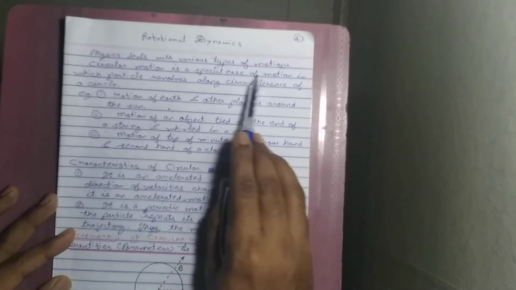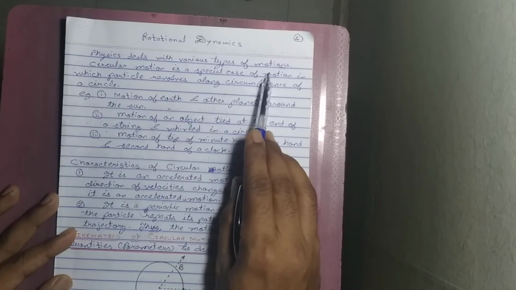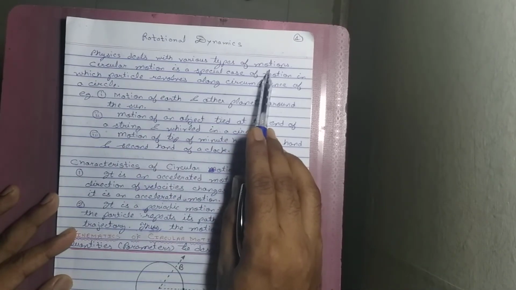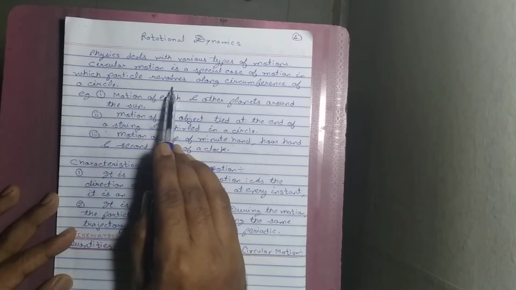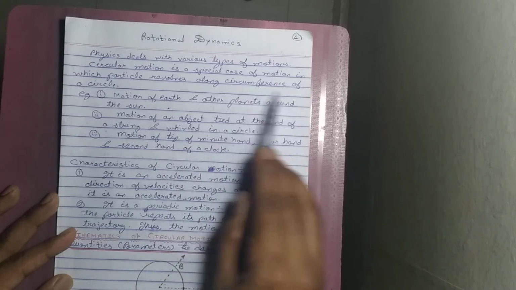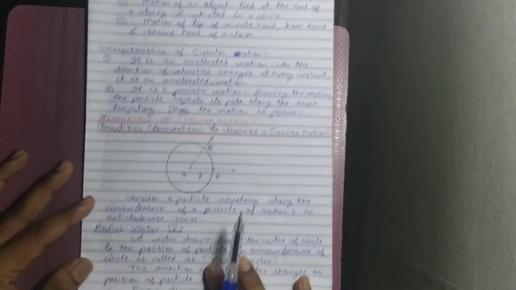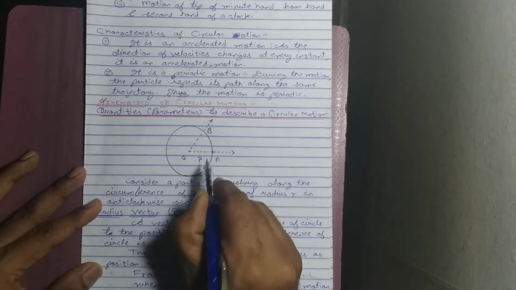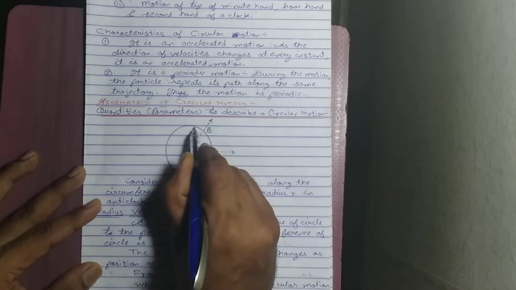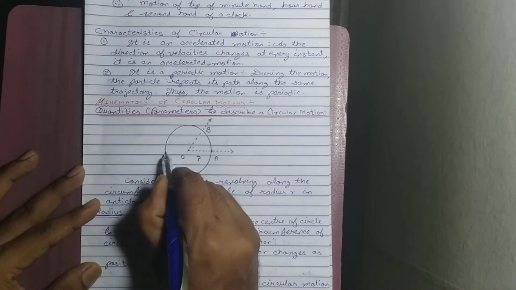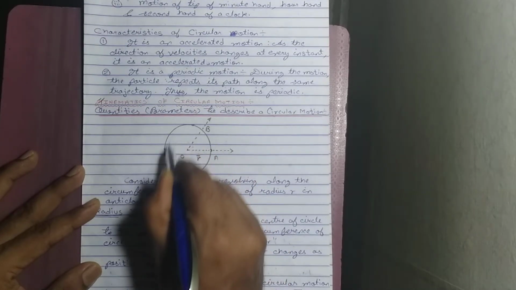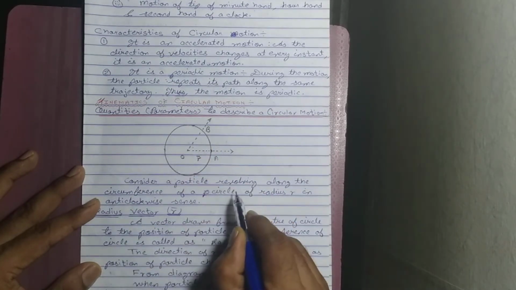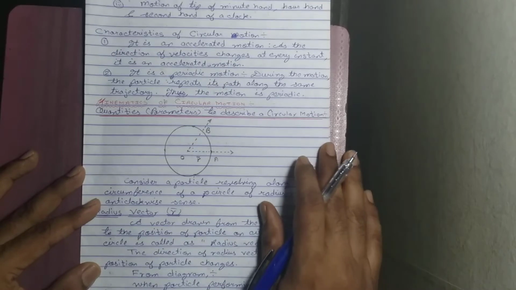Physics deals with various types of motion. Out of these, the motion called circular motion is a special case of motion in which a particle revolves along the circumference of a circle. You will see here in the diagram, if I take a particle, it revolves along the circumference of a circle. Such motion of a particle is called circular motion.